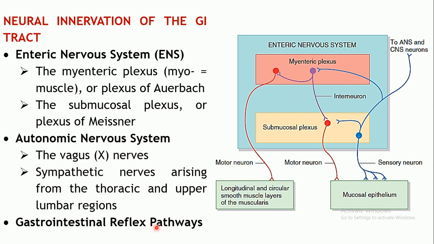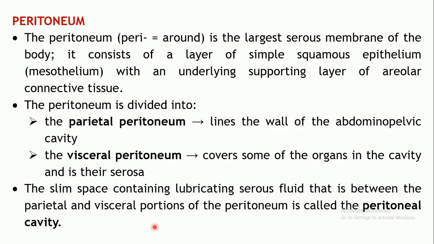There are certain stimuli which may be present in the lumen of the gastrointestinal tract, which will carry the signals, and it is a reflex which is not going up to the CNS level. So at the lower levels, again in the form of a reflex, the gastrointestinal motility as well as the secretions can be controlled by this reflex path. So this is to do with the neural innervation of the GI tract, which can control the functions of the GI tract.